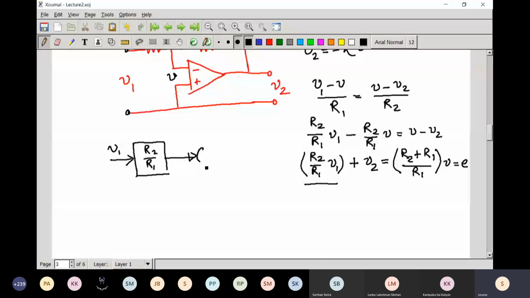Now you add V2 here, and then if you multiply with R1 by R1 plus R2, you will get V. Here you can see, this is that term.